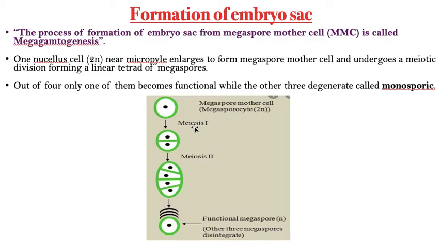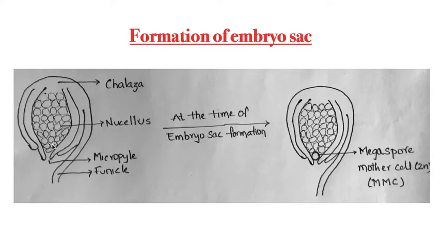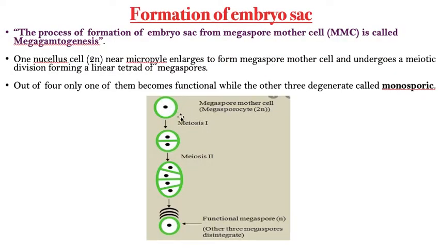Here you will get one doubt. Sir, the nucellus cell is already specialized, and after specialization only it formed into the megaspore mother cell. Again, why is it undergoing a special division called meiosis? Students, here you need to understand very clearly one thing, that gametes must always be haploid in their condition.